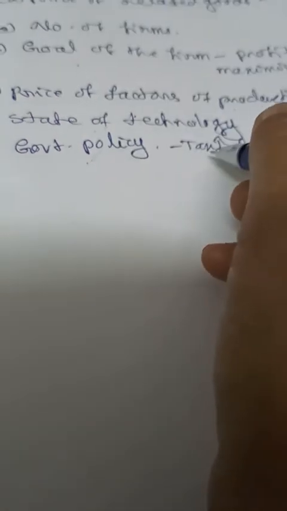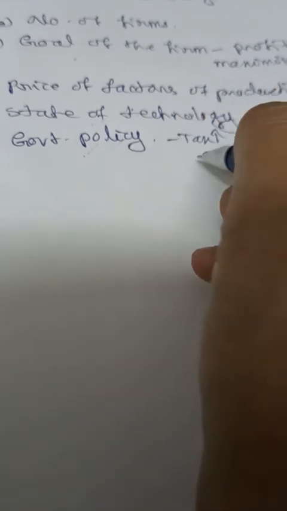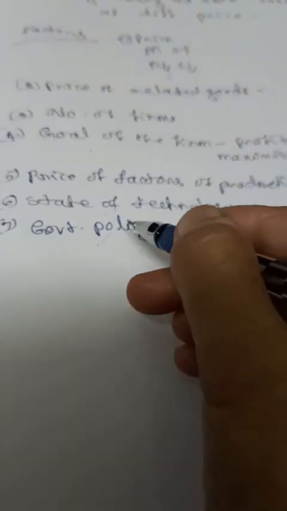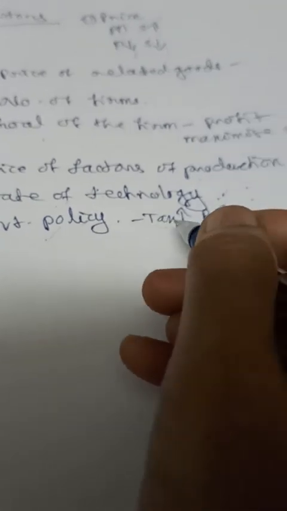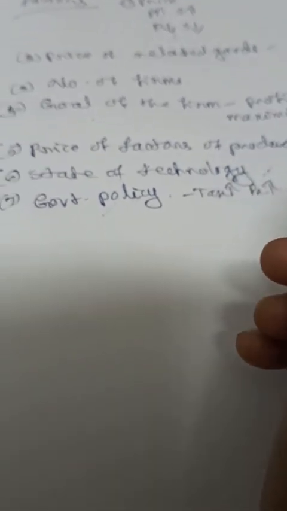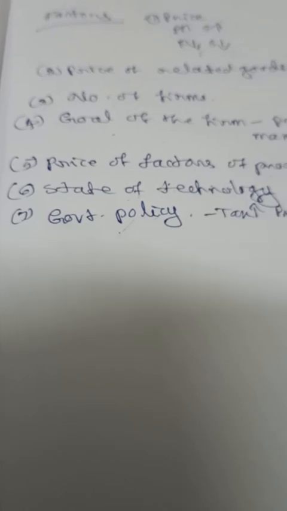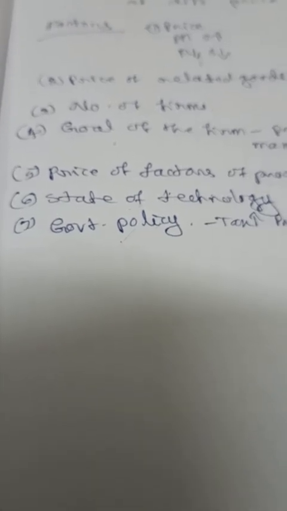Suppose the government gives a subsidy to the seller. Even though the price of the product is less, supply is more because they get money from the government. So it depends on the government policy with regard to tax and subsidy. This is all about the factors affecting the supply.